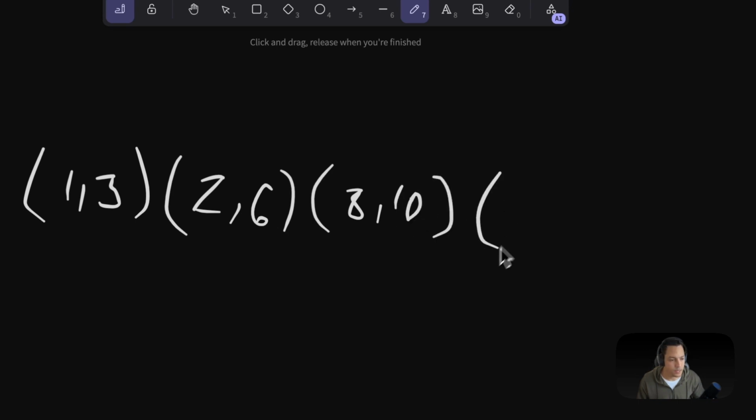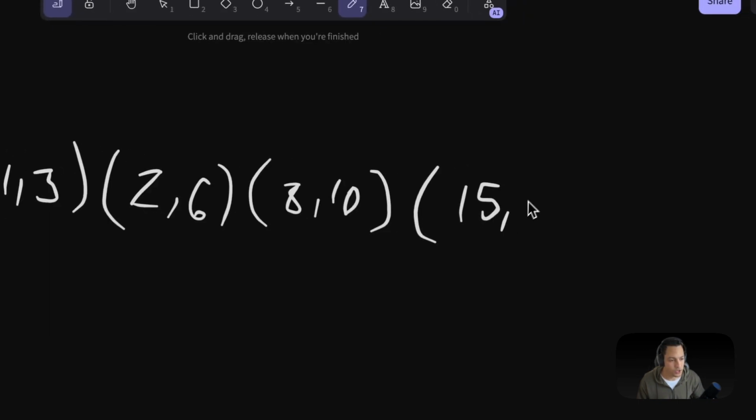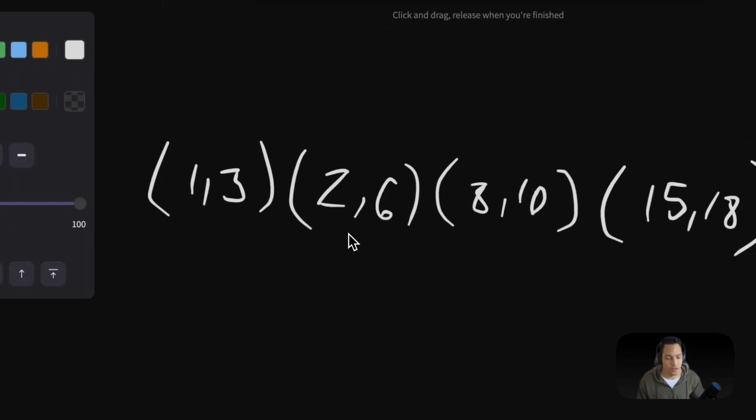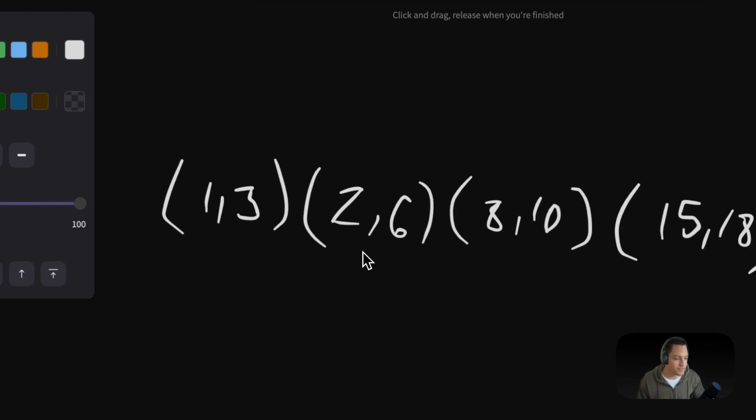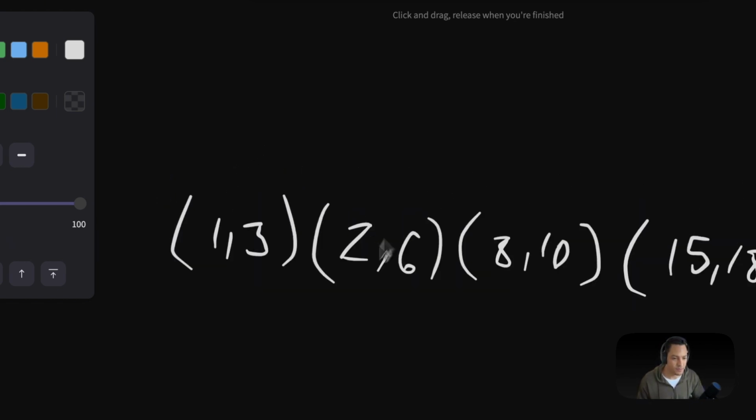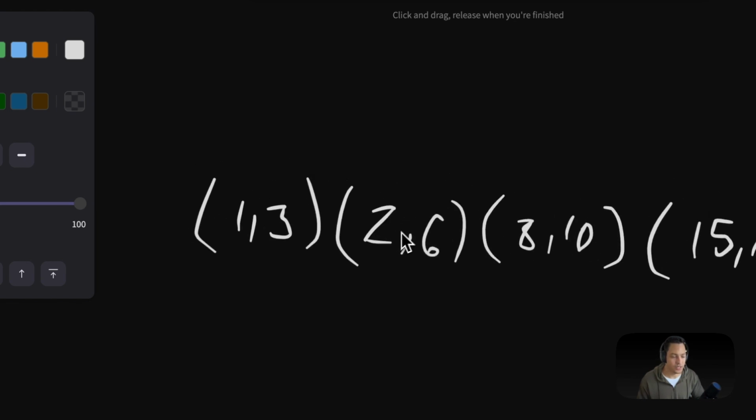And 15 and 18, right? So this is our input array. Okay, so we're not assuming that this is sorted, right? In this particular case, this array is sorted.